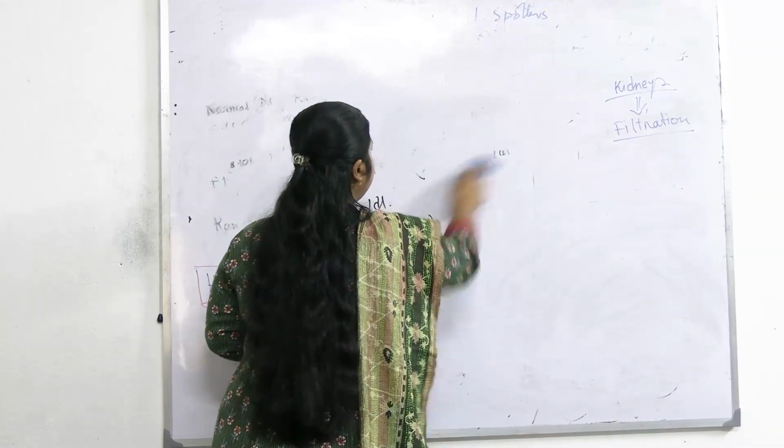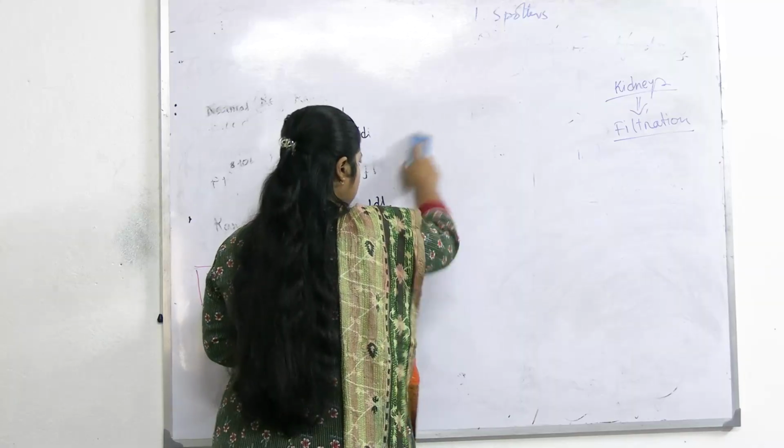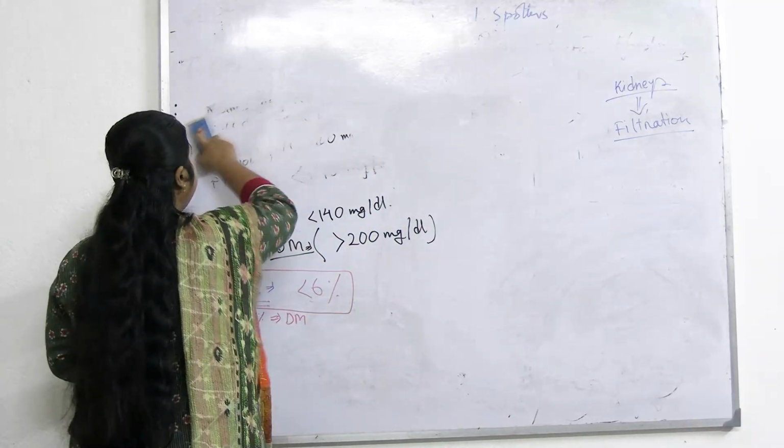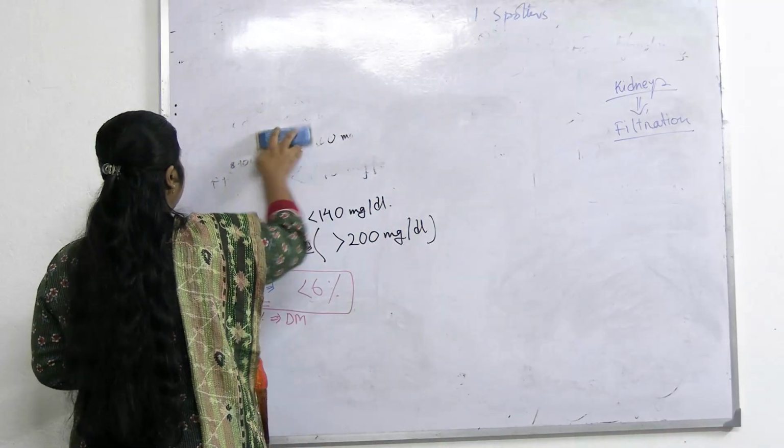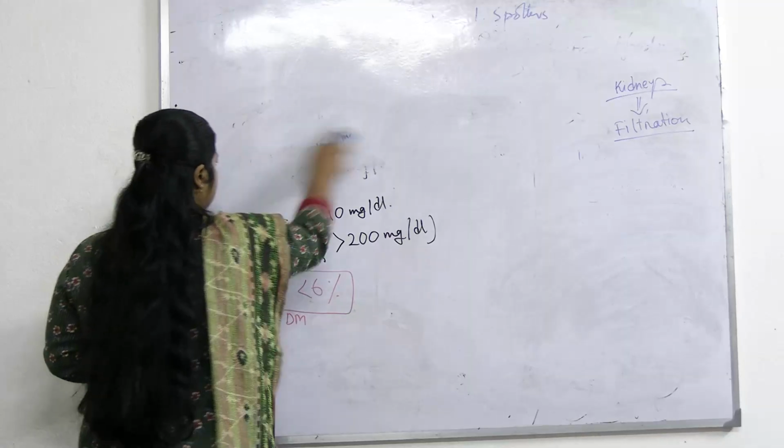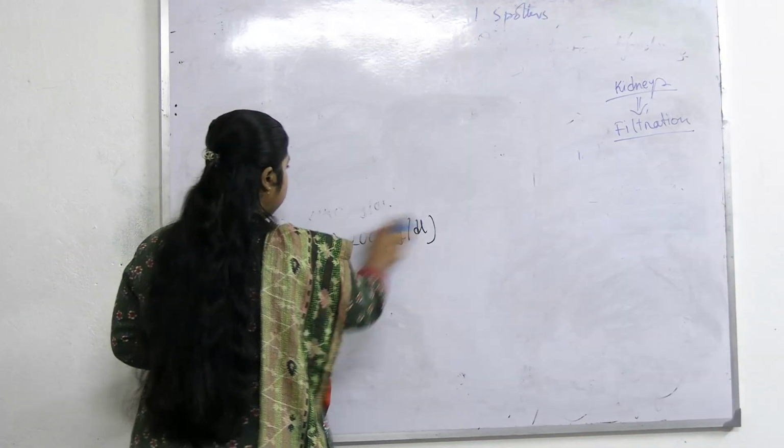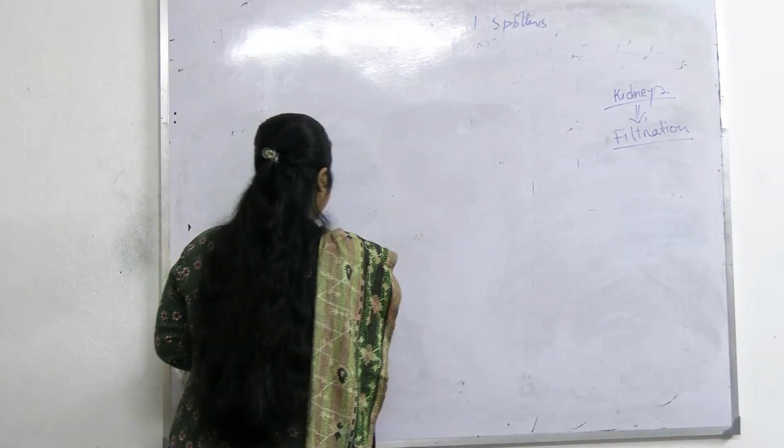So we will look for the normal physiological role of kidneys in glucose transport or glucose reabsorption or filtration first. Then we will proceed to the pathology part.